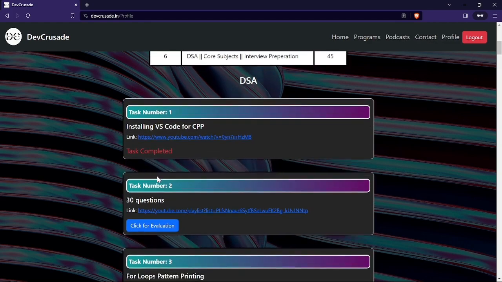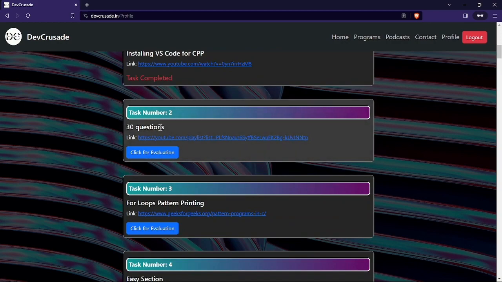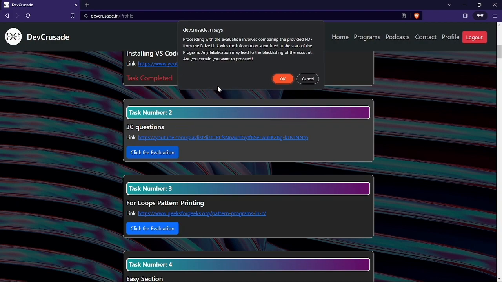This is a simple one, installing VS Code, so there is nothing to check. But for the 30 questions task, you can have a notebook and jot down the logic in that notebook, and upload those pics as you complete the task. We will verify whether your submission is in the drive or not, right?